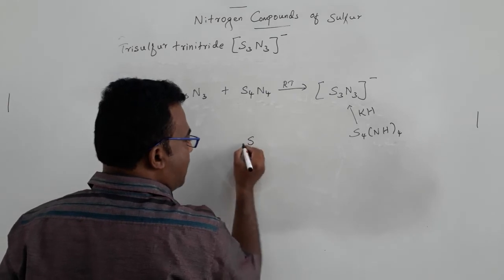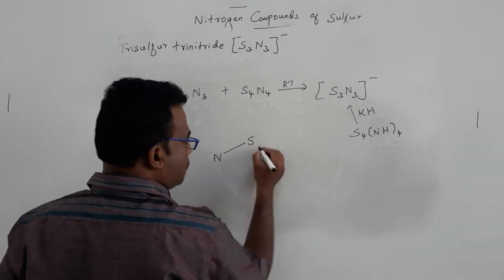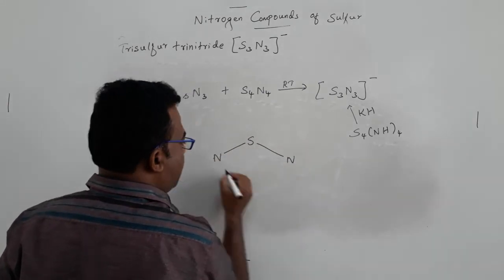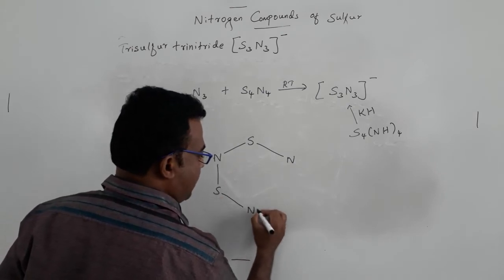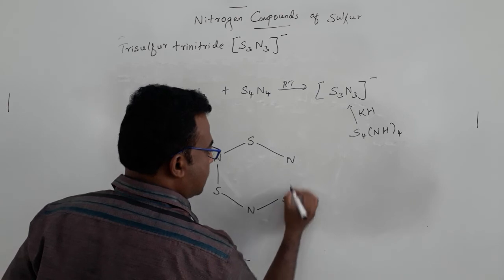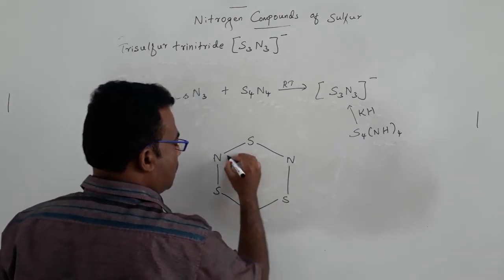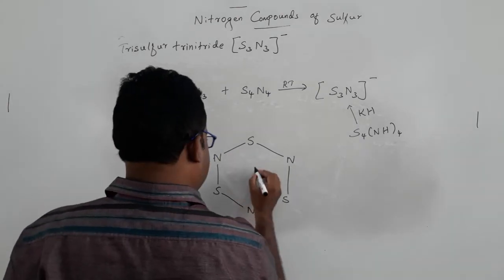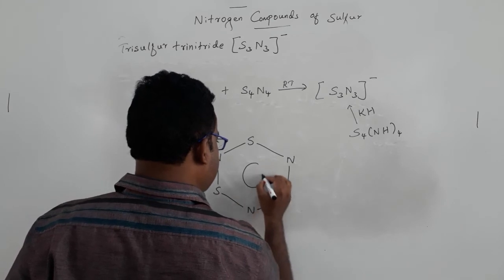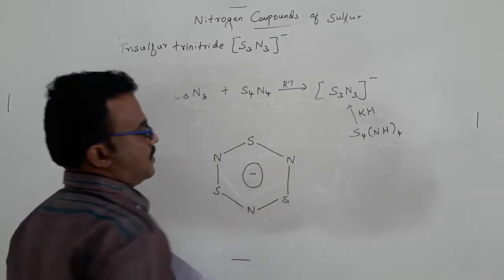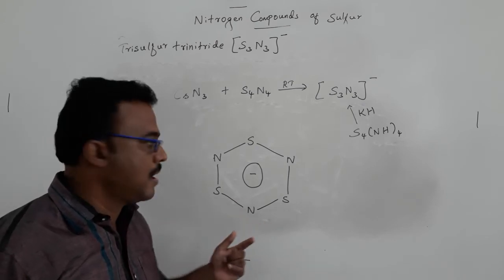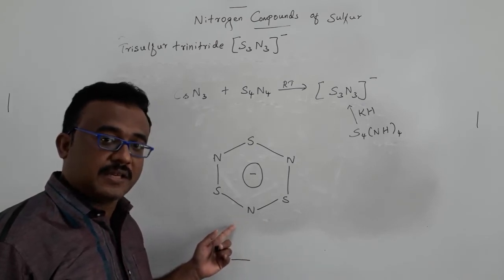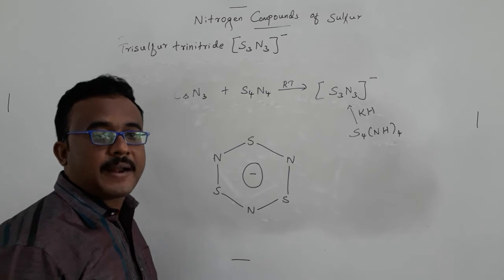It has a 6-membered ring like borazine. Borazine we already know has a 6-membered ring, but this is more deviated from the borazine structure. Better I put a minus charge in the appropriate position. And borazine is isoelectronic with benzene, but this one is not isoelectronic with benzene because it has more pi electrons.